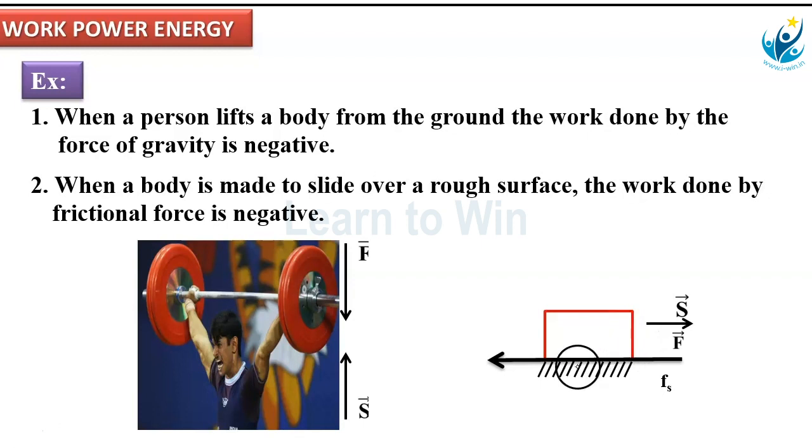Here, work done by friction: the force is Fs, static friction as mentioned, and the displacement is S bar. This Fs direction and S bar direction are opposite to each other. Again, the angle between Fs and S bar: both are anti-parallel. Anti-parallel means the angle between them is 180. The angle is 180, so work done becomes negative. So these are the two examples where work done becomes negative.